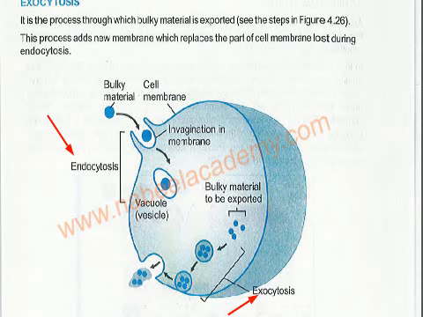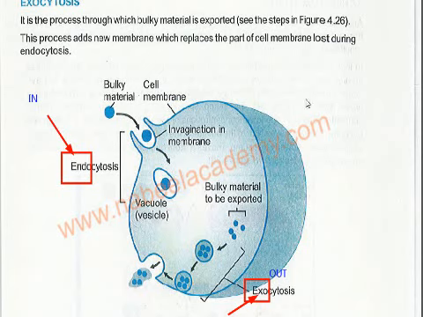So exocytosis means something is moving out of the cell, and endo means something is coming inside the cell.